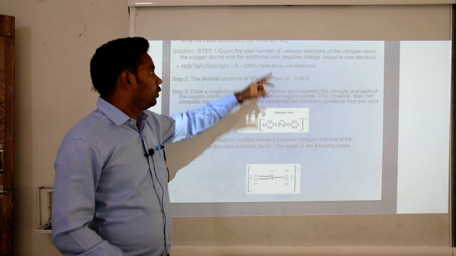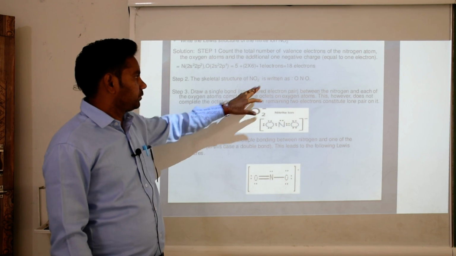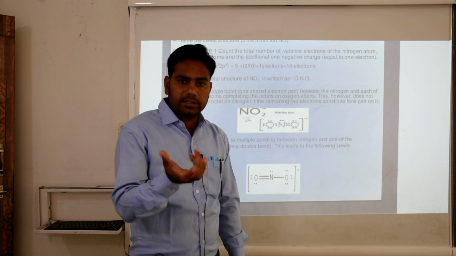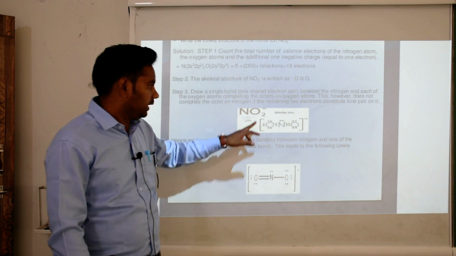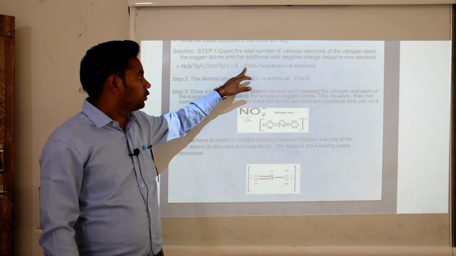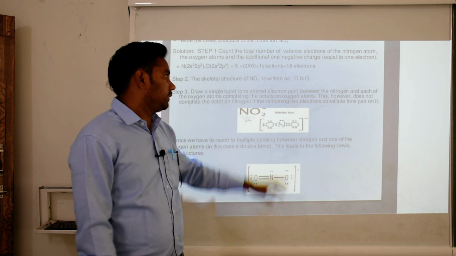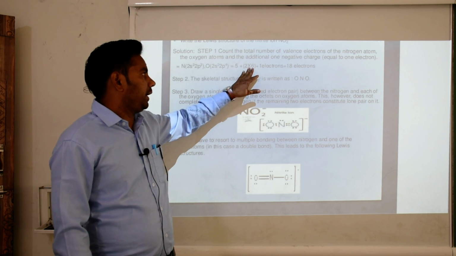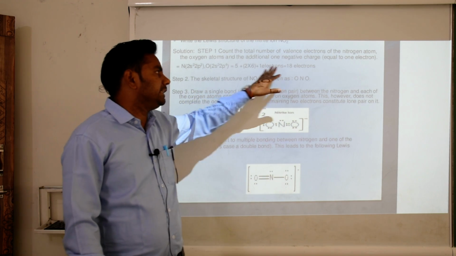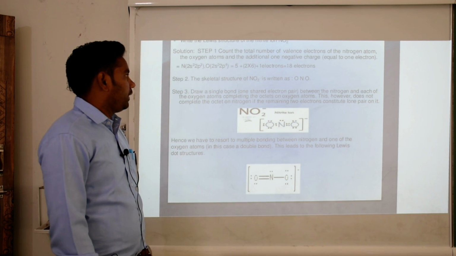Okay. So NO2 1 negative, nitrogen has 5 electrons, oxygen has 6 electrons, but the quantity of oxygen is 2. So 6 multiplied by 2, so 12 is there, but one negative charge is also present, so plus 1. So 12 plus 1 plus 5 is equal to 18 electrons. Okay, the total number of electrons is 18.